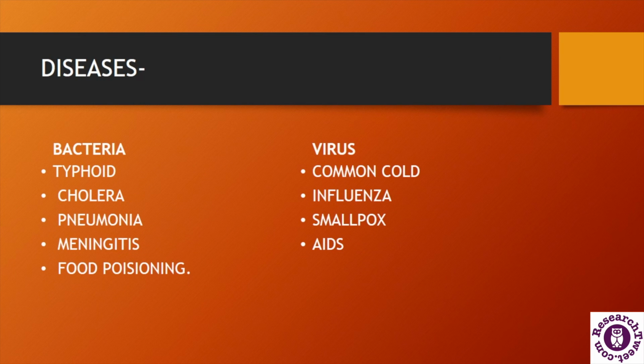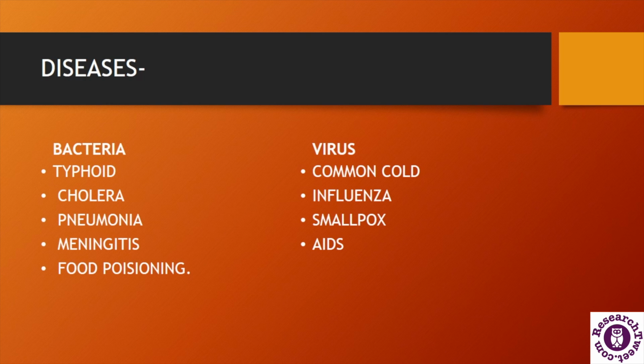Now let's discuss the diseases or infections caused by bacteria and viruses. Bacteria cause different types of diseases called bacterial infections, and they also cause bacterial meningitis with several species.